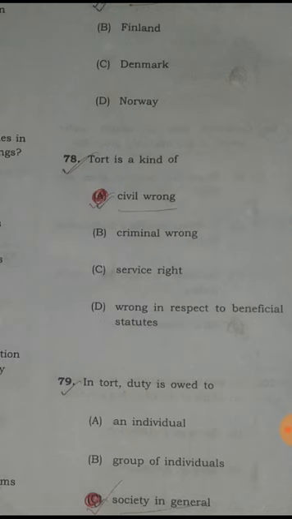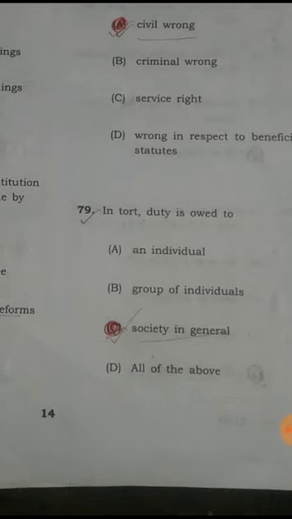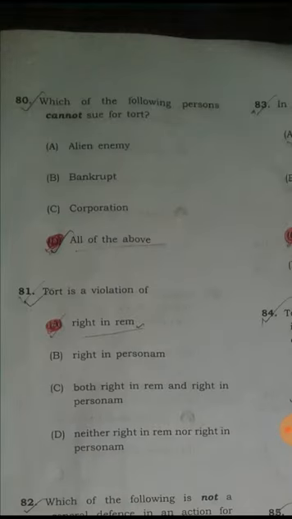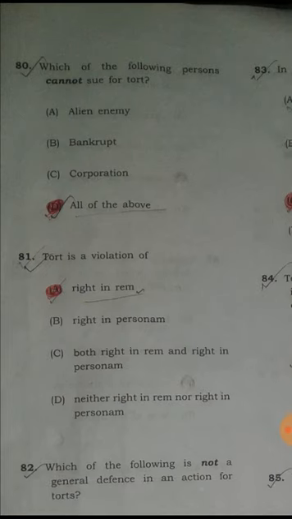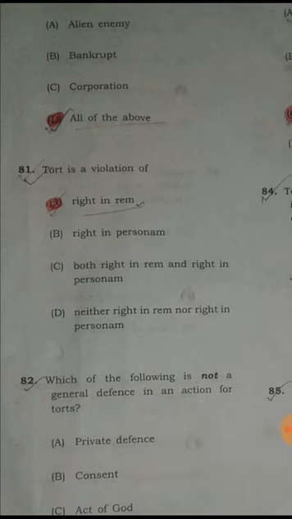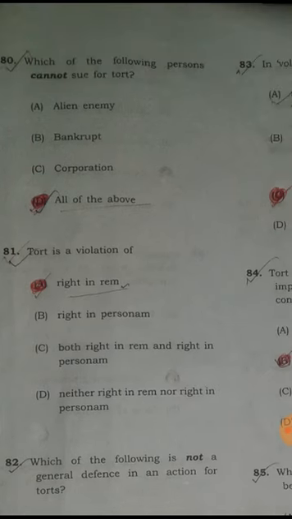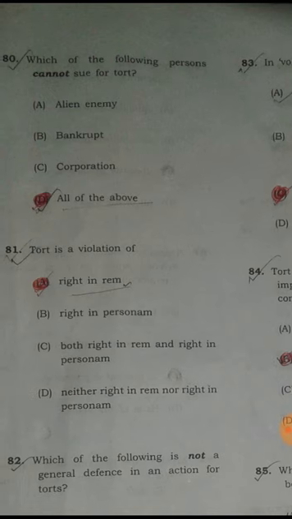Question number 78. Tort is a kind of? Answer is option number A, civil wrong. Question number 79. In tort, duty is owed to society in general. Question number 80. Which of the following persons cannot sue for tort? Here the answer is all of the above. That means alien, enemy, bankrupt corporation. None of the persons can sue for tort.